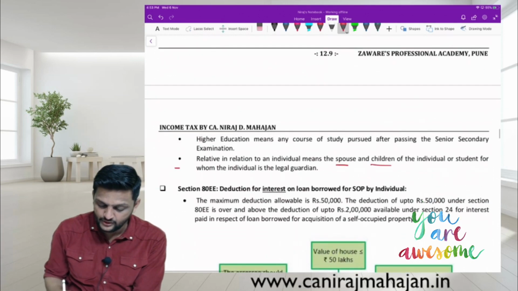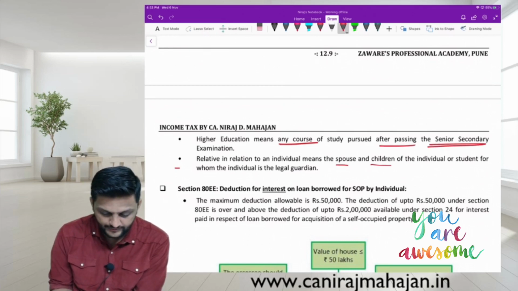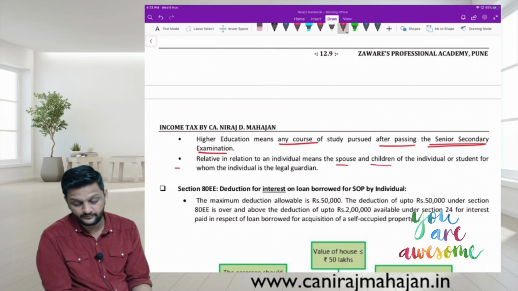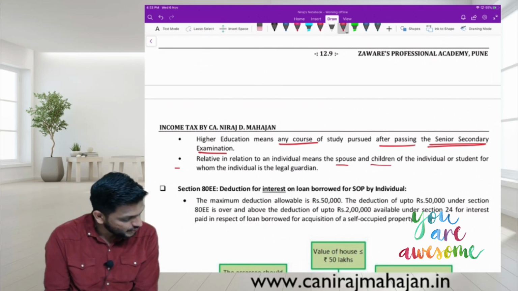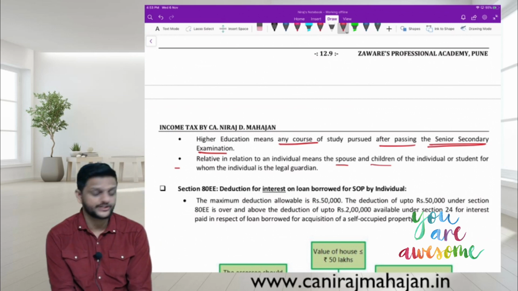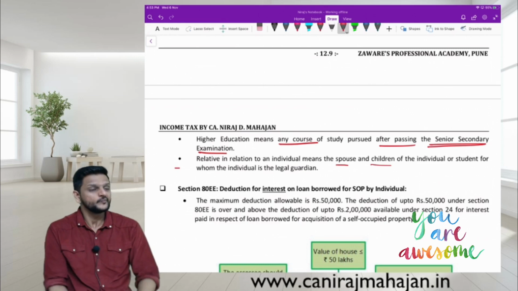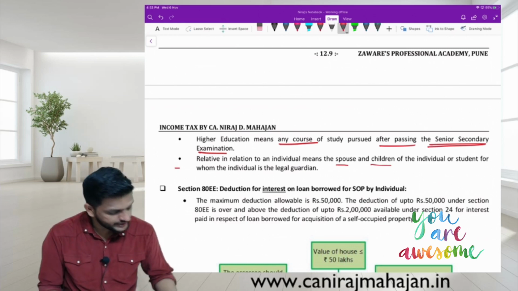Higher education means any course of study pursued after passing 10th SSC. Is there a limit in section 80E? Monetary limit? No. Check question 12.